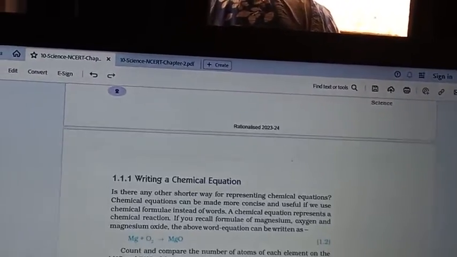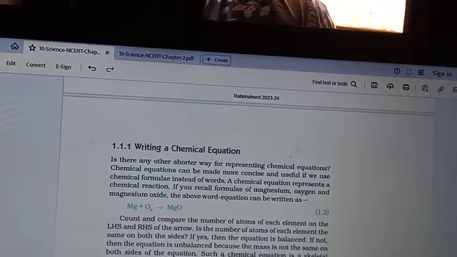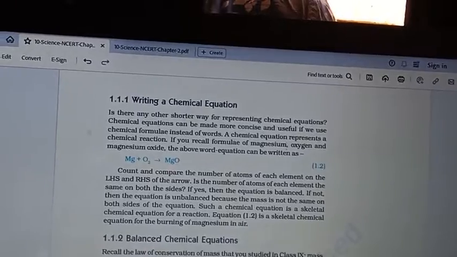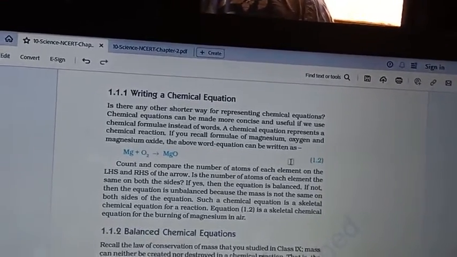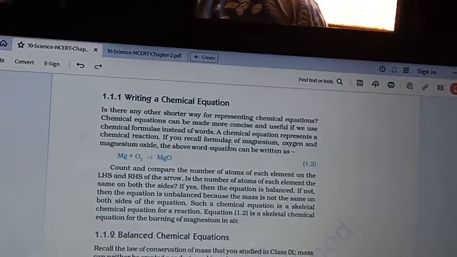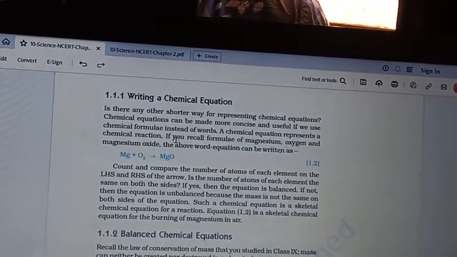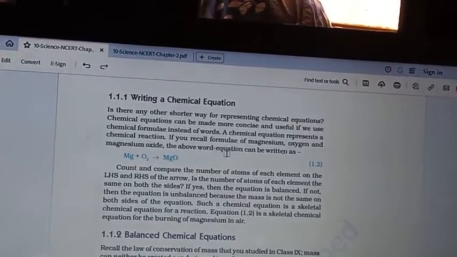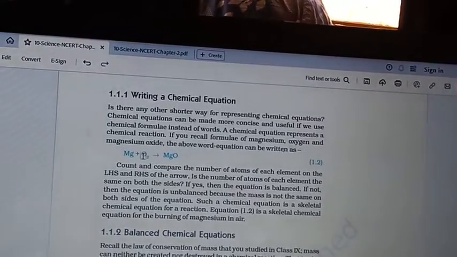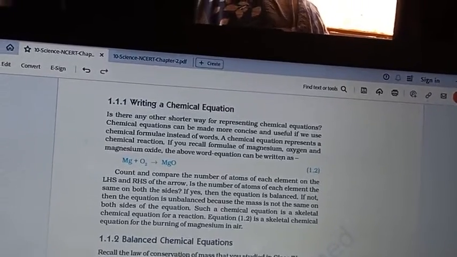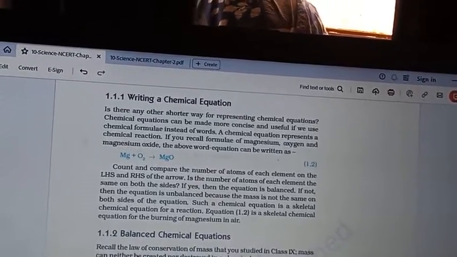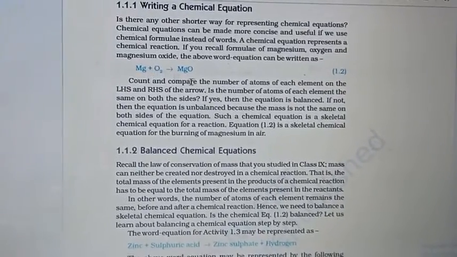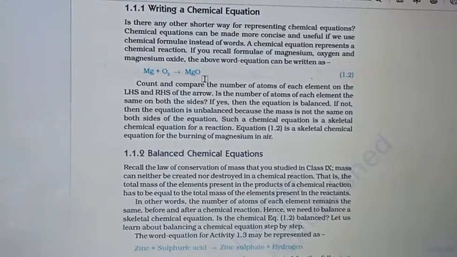In text form it is difficult to remember the reactions, so we use the symbolic form, which is easy to write. The chemical equation represents a chemical reaction. If you recall the formulae of magnesium, oxygen and magnesium oxide, the above word equation can be written as follows. The word equation we used earlier in 1.1 has been converted into symbolic form. So here Mg plus O2 react to form magnesium oxide.